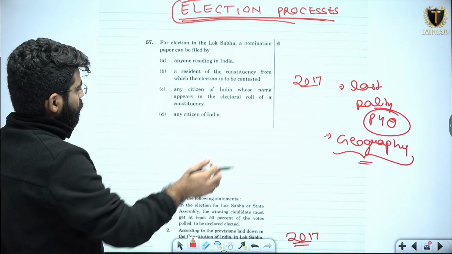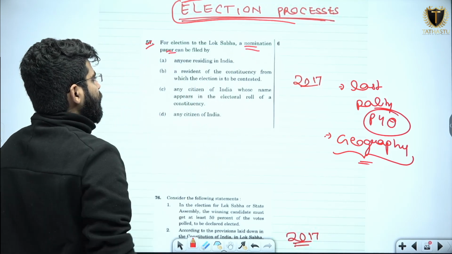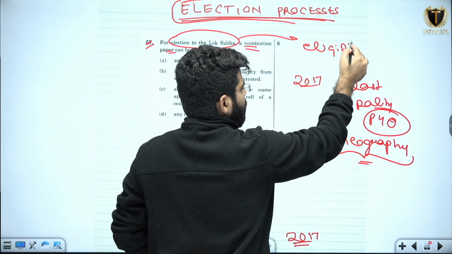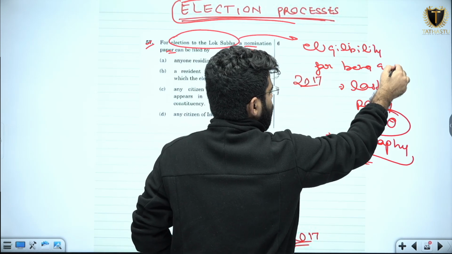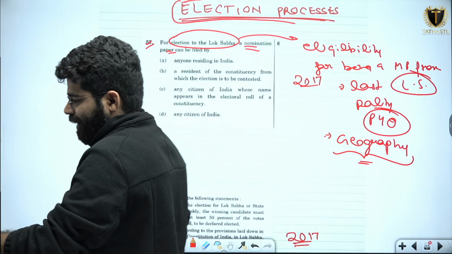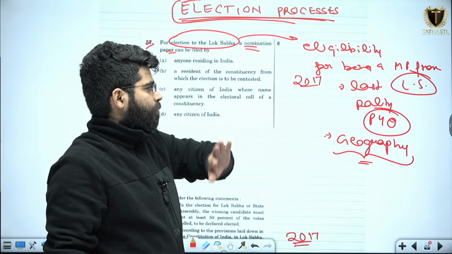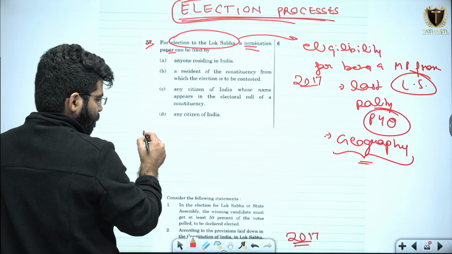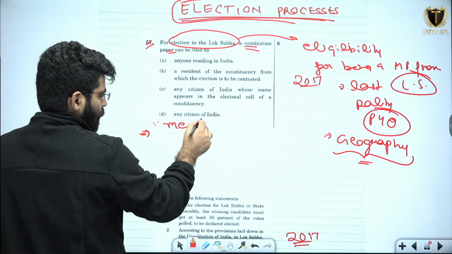Okay. So the first question is, for the election to the Lok Sabha, a nomination paper can be filed by. Basically, it is talking about the eligibility for being a member of parliament from Lok Sabha. So the question is talking about the qualifications required for being a member of parliament from Lok Sabha. There are 3 conditions that must be met by a person to be eligible for membership to the Lok Sabha.